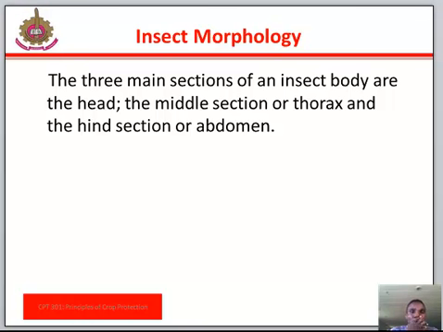Then let's talk about the insect wing. The wings are borne on either or both the mesothorax and metathorax segments. The wings arise as outgrowths of the integument between the tergal and pleural sclerites. There is considerable variation in the wings of insects with respect to size and venation. The most obvious function of wings is flying. However, wings have also been modified.